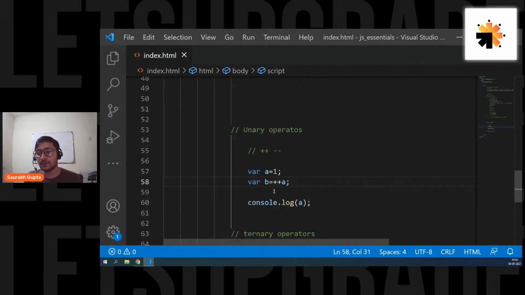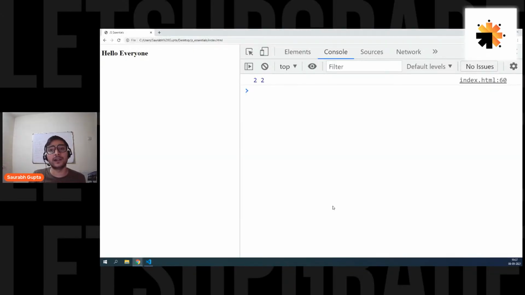But how do they work now? Remember, whenever you're performing a big operation and you're using a pre-increment, in that operation the increment happens first and then the assignment will happen. So in this case, I'm doing b = ++a. That means first a will increment itself. So a will become 2 and then that 2 will be assigned to b. So if I print a and b both, we should get 2 and 2, because a is incrementing by 1 and then whatever incremented value was there was also transferred to b. Here we go. We get 2 and 2.